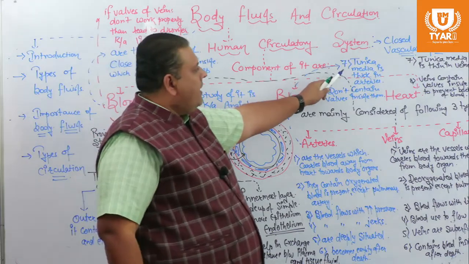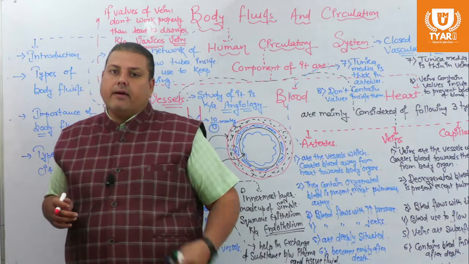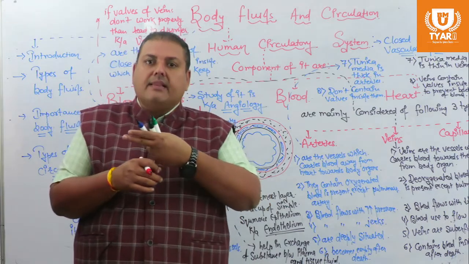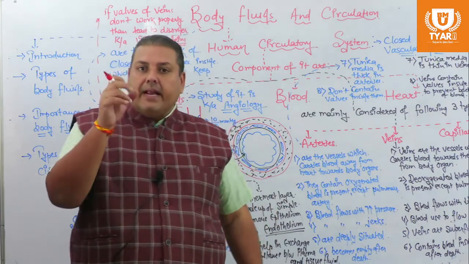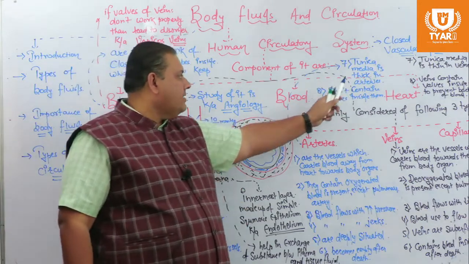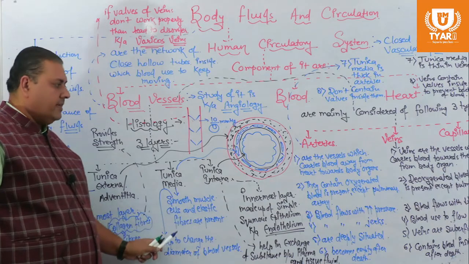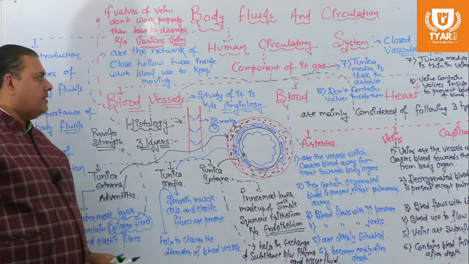Due to this thick tunica media, even after death, if we cut the arteries, they will maintain their coiled tubular structure because their media is thick, inside which more smooth muscles and elastic fibers are present.